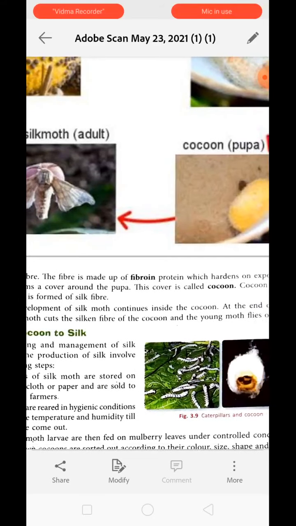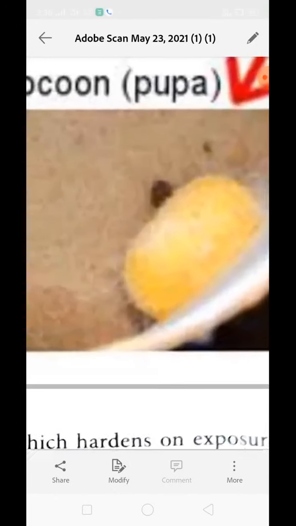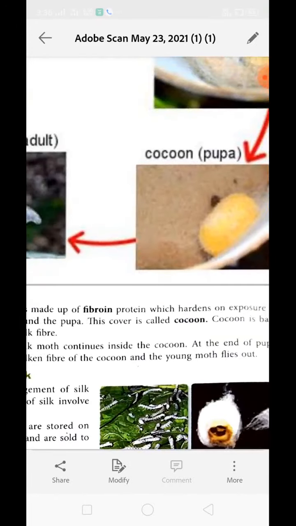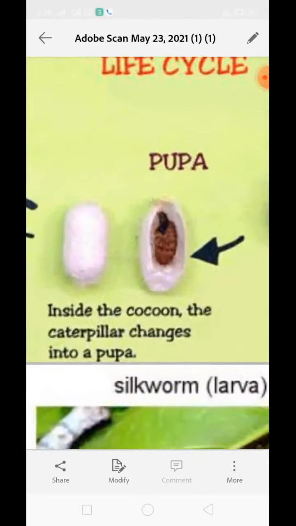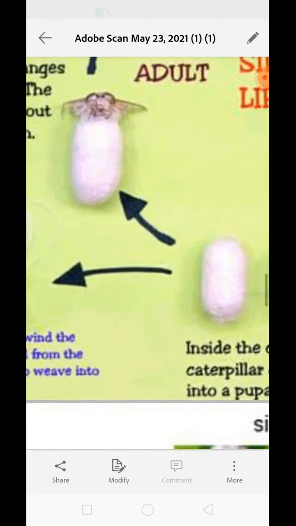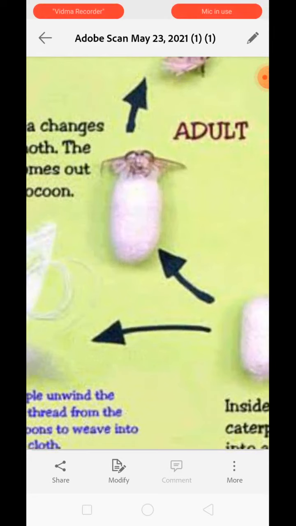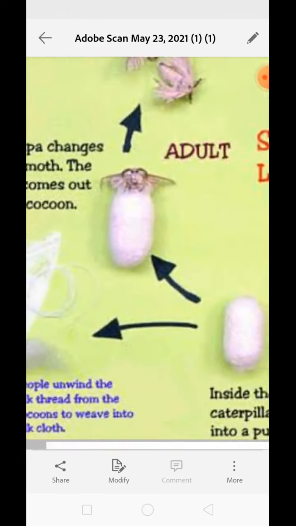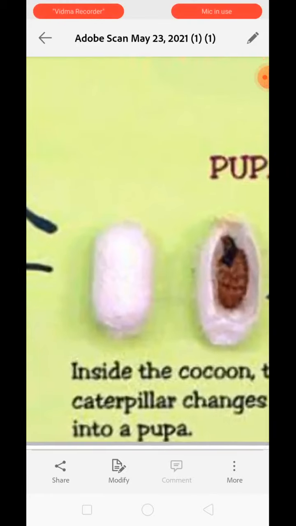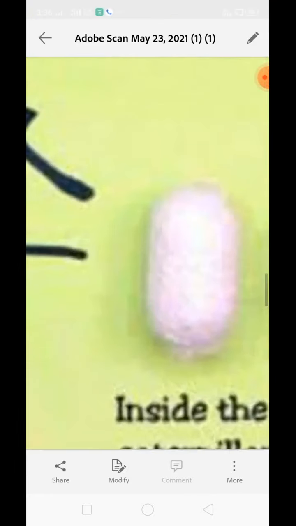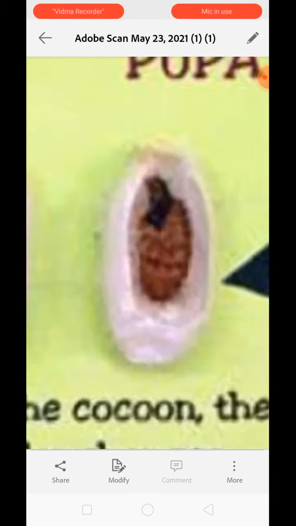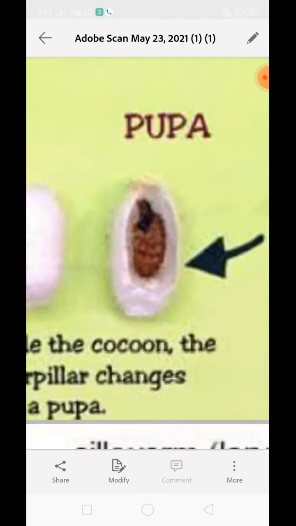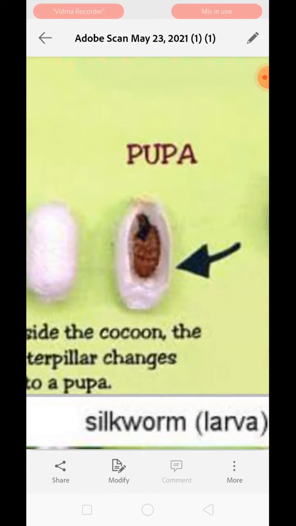Further on, if the pupa develops inside the cocoon, the cocoon will get broken up, and over here you can see the adult silk moth coming out of the cocoon. In this picture, if we cut the cocoon to have a look inside, this is the resting pupa inside.